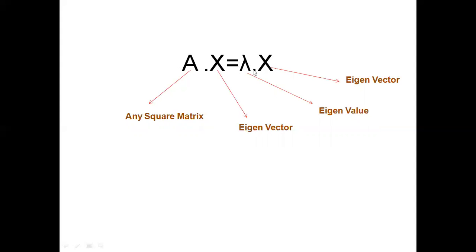And lambda is the eigenvalue by which this eigenvector can be stretched. Clear? So this is the equation on the basis of the definition. Hope you have a clear idea.